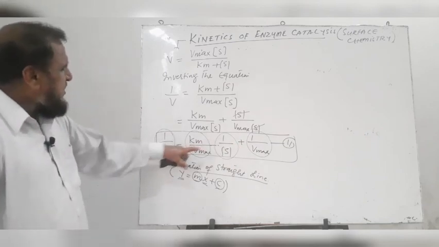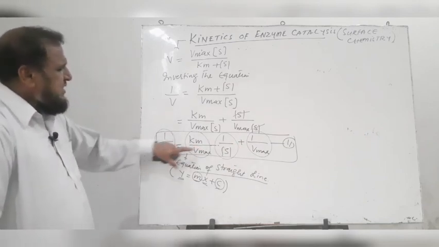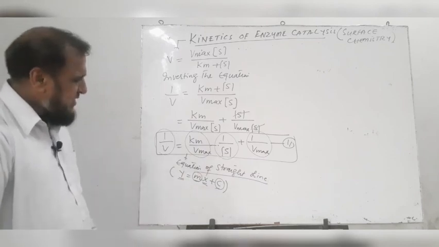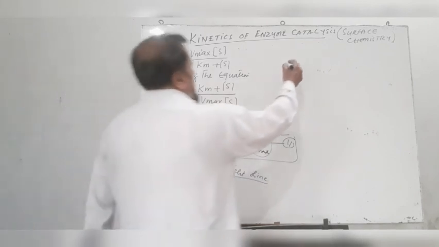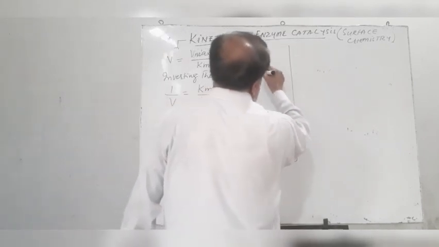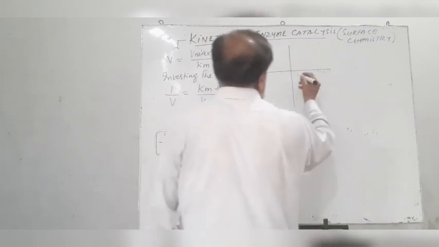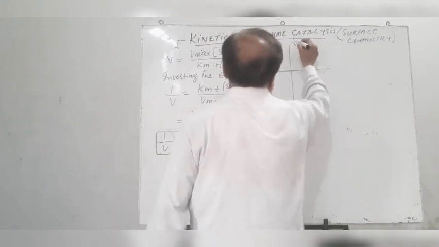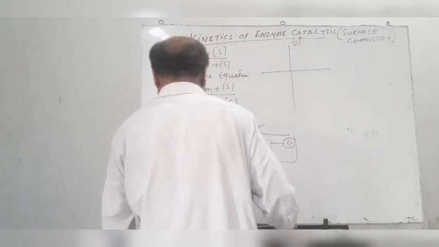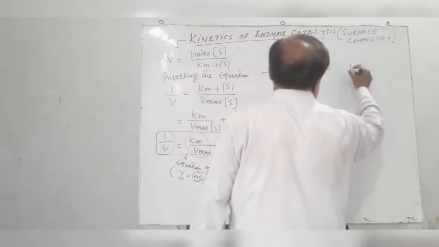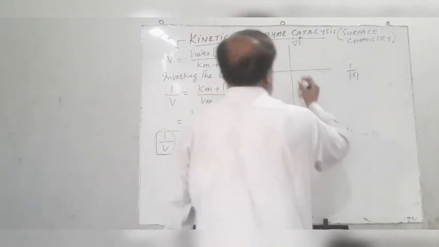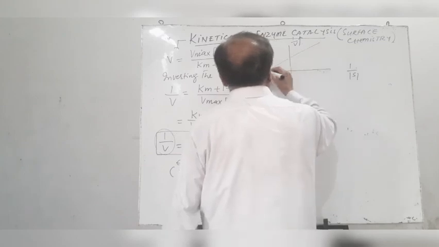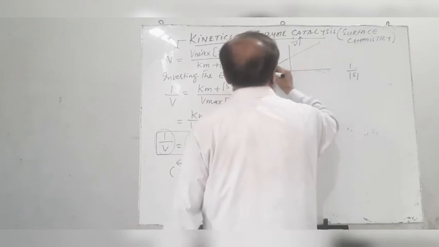So if we find out the velocity of reaction at a number of different substrate concentrations and we plot a graph between 1 over V along the y-axis and 1 over S concentration along the x-axis, we will get a straight line with a positive slope.